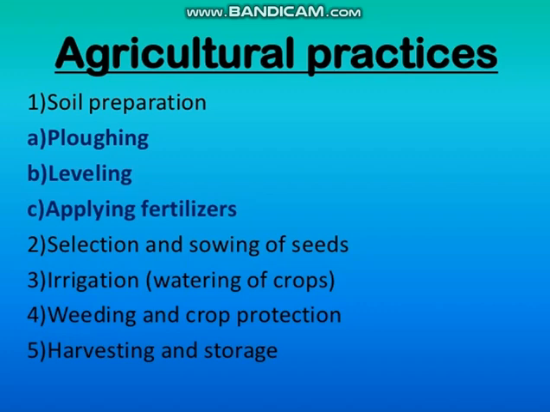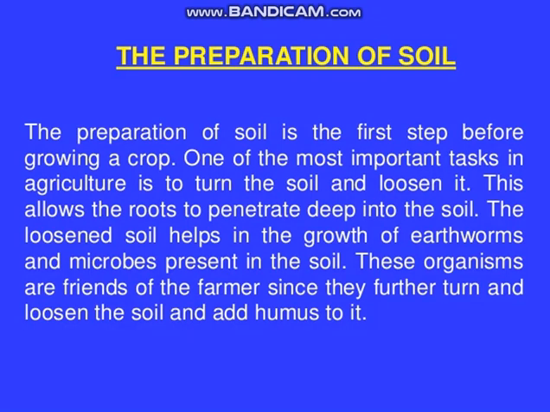Now, in today's class, we will start with the first step, or first agricultural practice, that is preparation of the soil. The preparation of the soil is the first step before growing a crop. One of the most important tasks in agriculture is to turn the soil and loosen it. This allows the roots to penetrate deep into the soil. The loosened soil helps in the growth of earthworms and microbes present in the soil. Regarding the earthworms, you have already studied in class 7th.